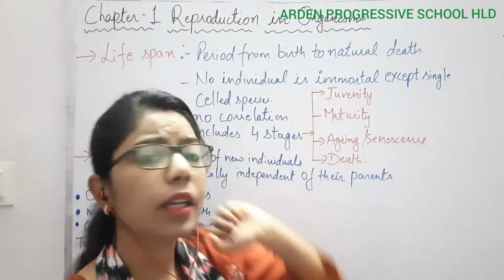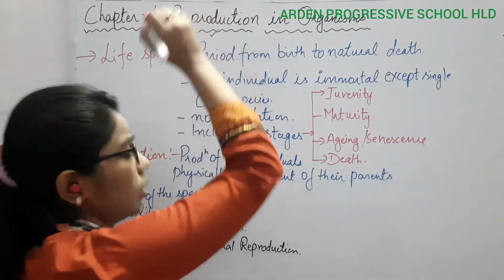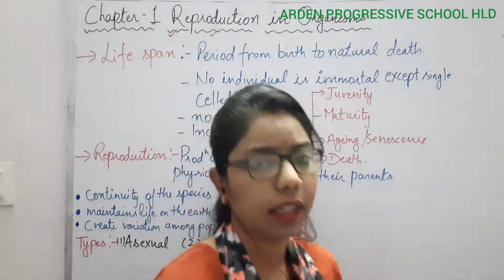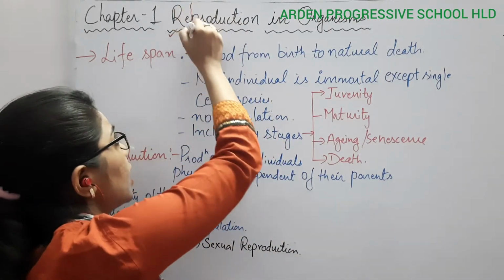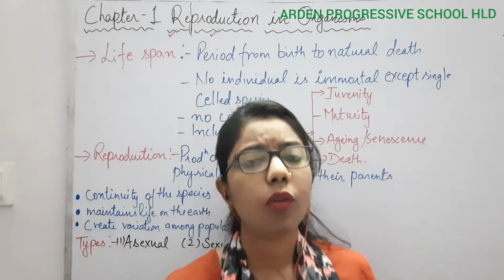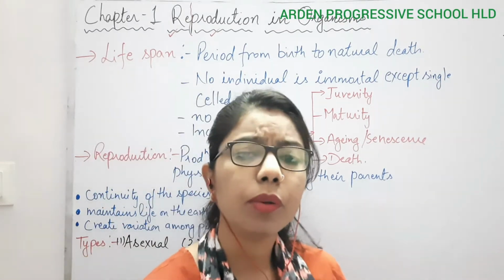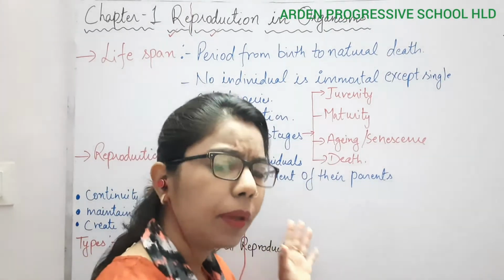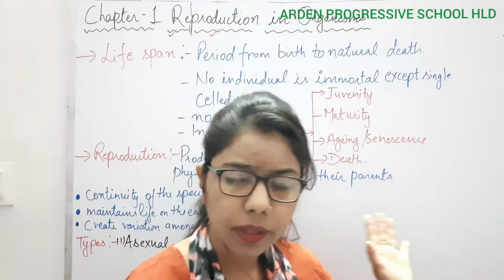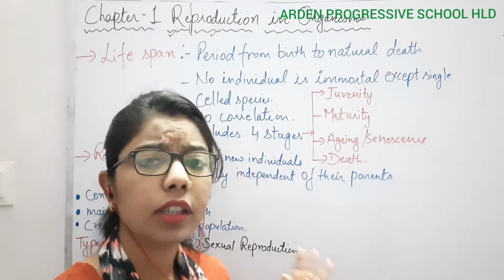And what do you understand by reproduction? If I split this term into 2 parts, that is re and production. You must have done this definition earlier also: re means again and again, and production means to produce. So again and again, what is the production? It means that again and again there will be formation of new progeny, new individuals from the parent organism. So here we will understand how reproduction takes place, what the conditions are, and what the different types are. Okay, so let's start with the topic.